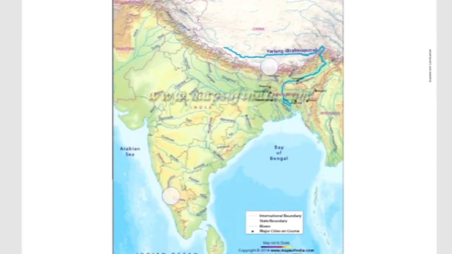The next one, this is the Brahmaputra river course, from where it started. This is the starting place of the Brahmaputra. This blue color indicates the river, children. It is entering through Arunachal Pradesh, then giving water to Assam and Meghalaya, then finally it is entering into Bangladesh. In Bangladesh it is merging with the Ganga river, and finally joining the Bay of Bengal. After joining with the river Ganga in Bangladesh, this river is called Meghna, as I said just before, children.